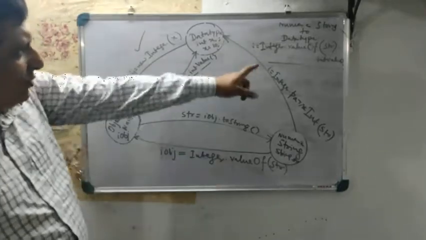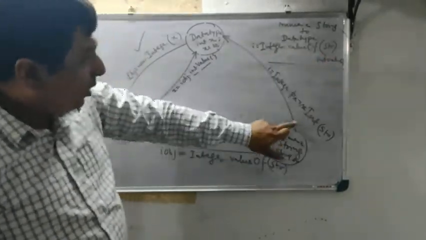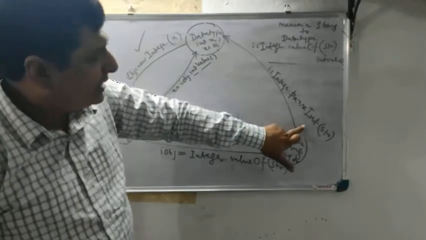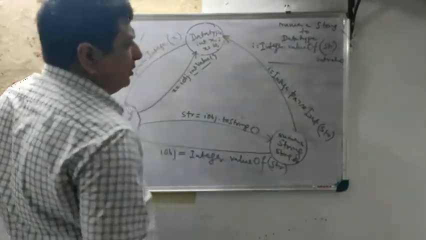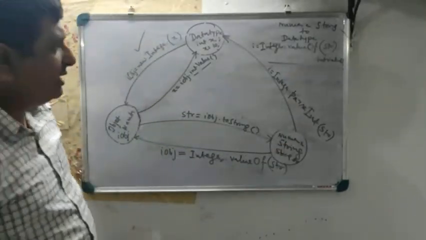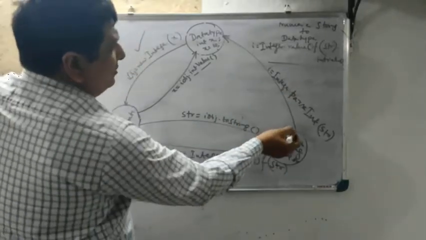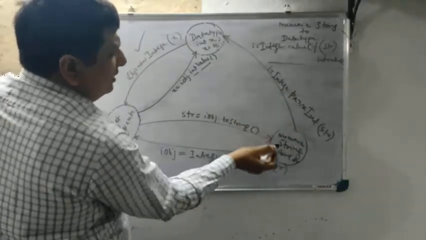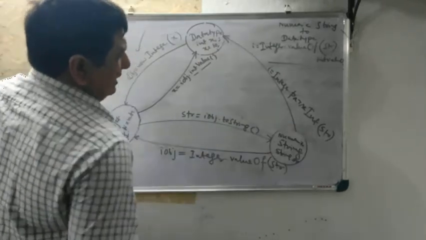So either you can write Integer dot valueOf(str) dot intValue, or Integer dot parseInt(str). Both perform the same task. This is one step, this is two steps. So to directly convert numeric string to data type, always use Integer dot parseInt.